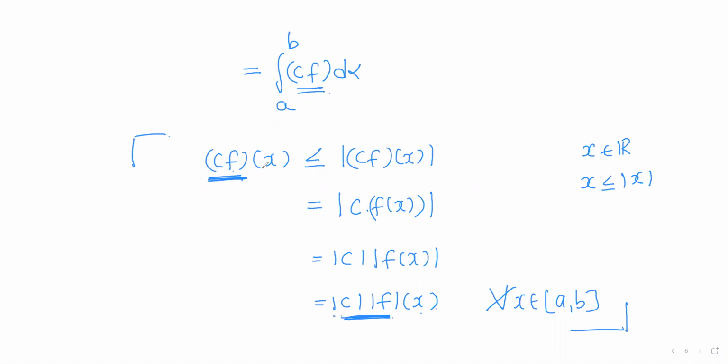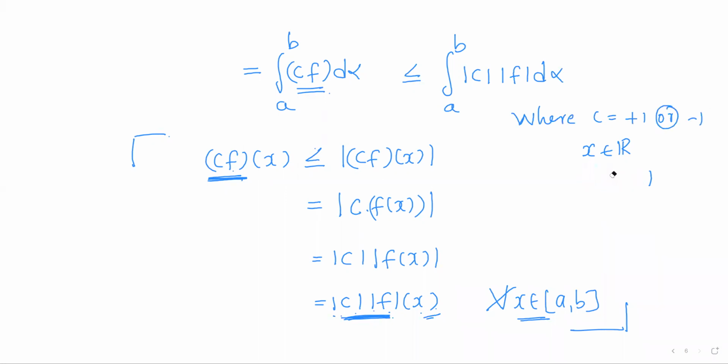So as C f(x) is less than or equal to modulus of C into modulus of f(x) for all x, this integral will be less than or equal to the integral of modulus of C into modulus of f d alpha from a to b, where C is plus 1 or minus 1. As C is either plus 1 or minus 1, modulus of C will be plus 1 only. So it will be simply the integral of modulus of f d alpha over the closed interval [a, b].